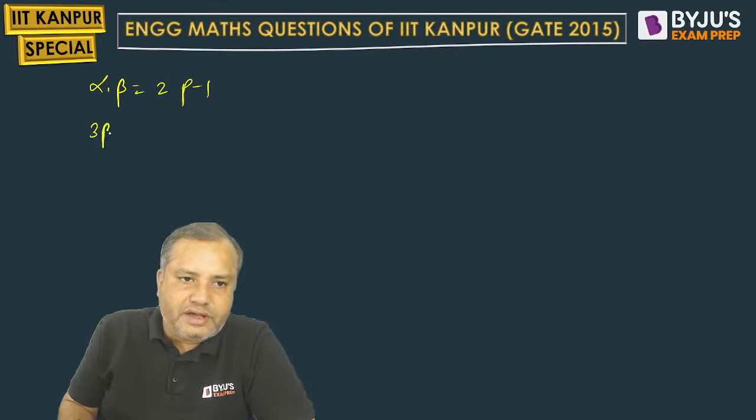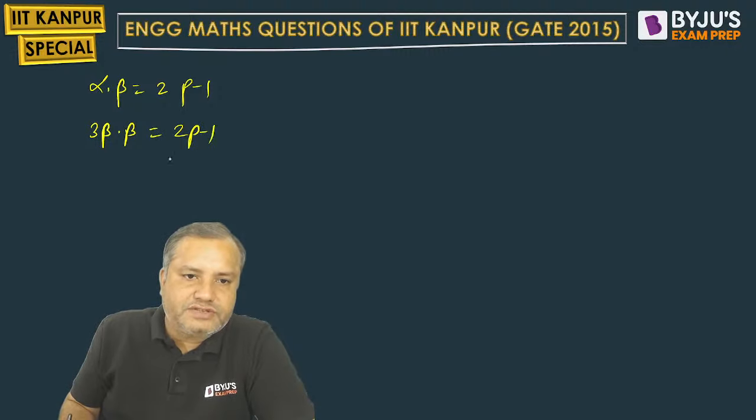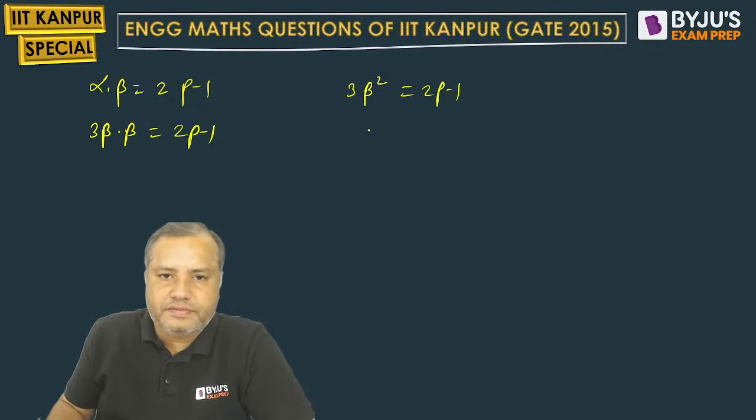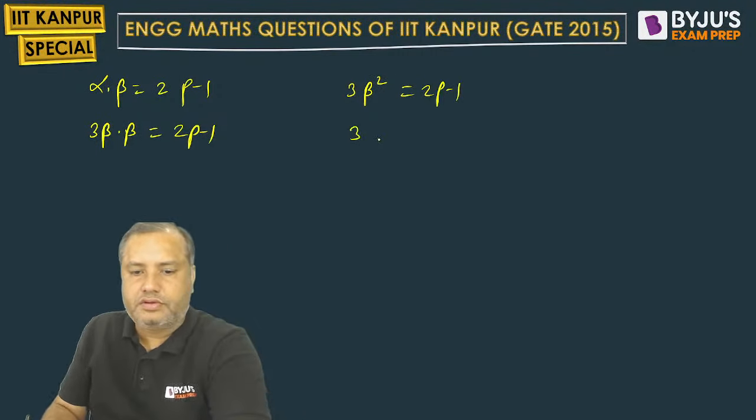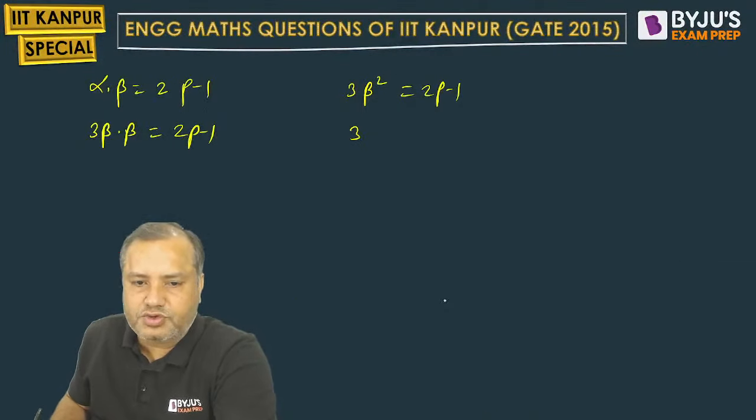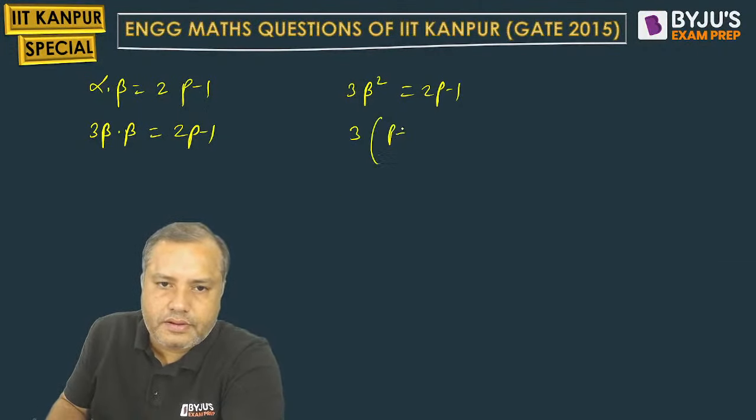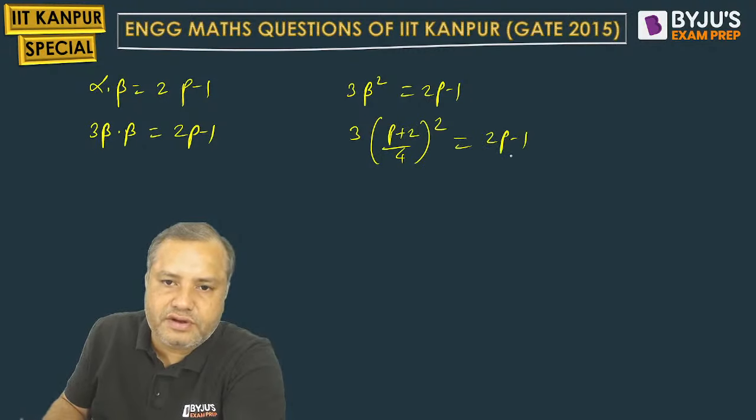Alpha is 3 beta, so 3 beta square equal to 2p minus 1. What is beta? P plus 2 by 4.